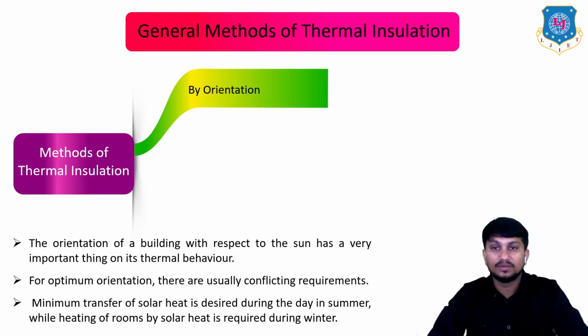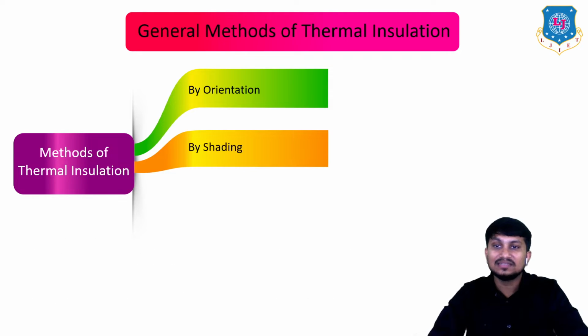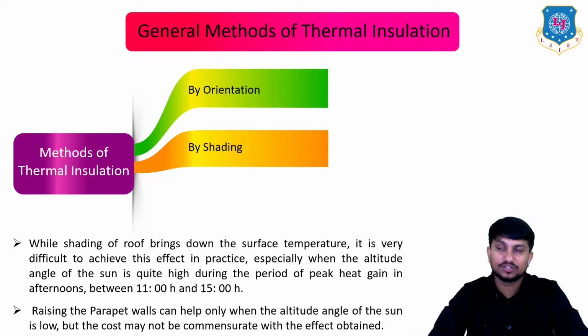The second method of thermal insulation, other than providing thermal insulating material, is by shading.